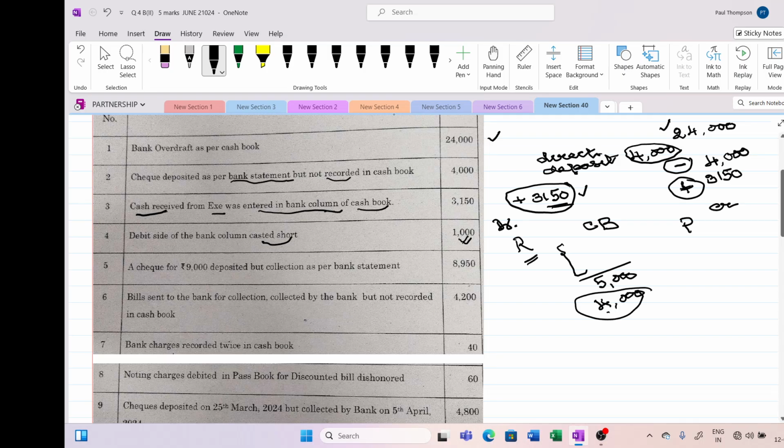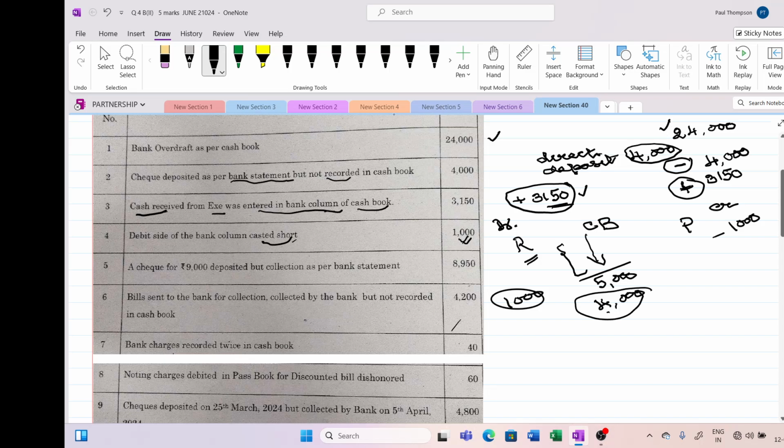You got it? I hope so. Again, I'm explaining. When you total this side, the debit side, it is costed. Costed means totaled short. 1,000 rupees you have totaled less. Short means you have totaled less. So what has happened? It means that 1,000 rupees is not deposited into bank as per your record. But in bank it will not be. They are not going to see your record. In bank they would have reduced your loan by 1,000 rupees. So the loan would have come down by 1,000 rupees.